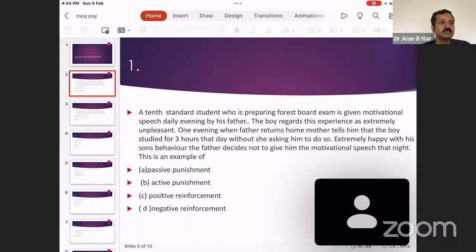Again, what is meant by positive reinforcement? Positive reinforcement is when a child is showing a positive behavior, an acceptable behavior, then we reward the child so that that behavior can be repeated or increased in frequency. For example, if the child is studying for 2 hours continuously, you gift the child with a chocolate. So that is what positive reinforcement is.